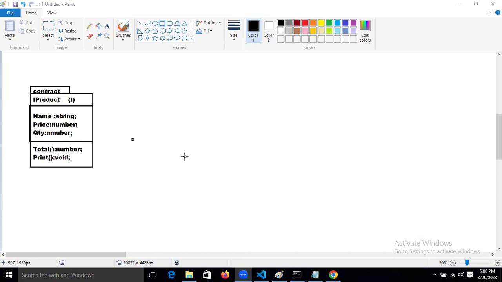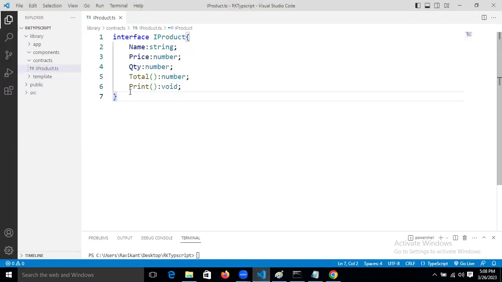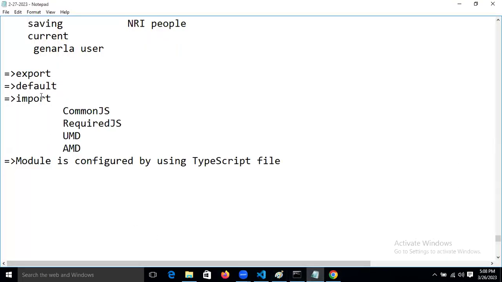We created the contract, but the thing is, this contract is not visible outside. How can we make this contract visible outside of the package? For that we understood export, default, and import.